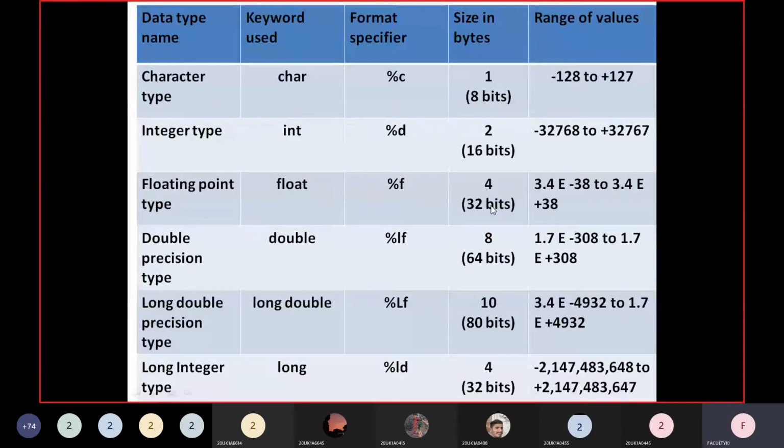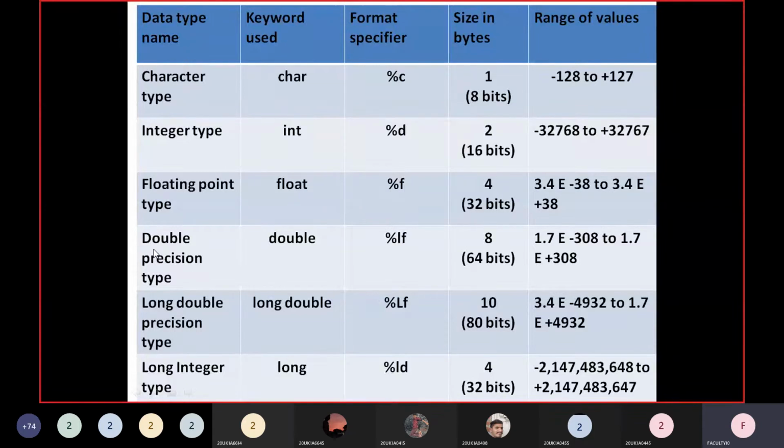As the number of bits increases, the range of values supported also increases. So just remember the range of values supported. We'll talk about how these numbers are arrived at in tomorrow's class.